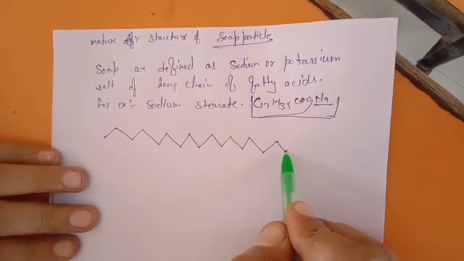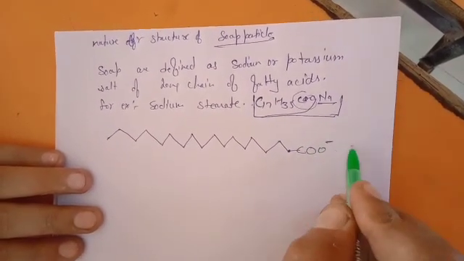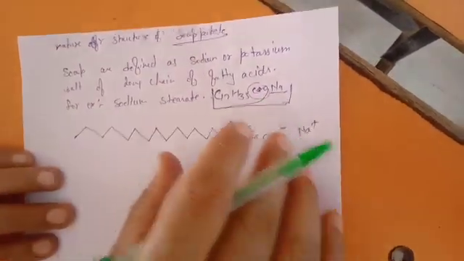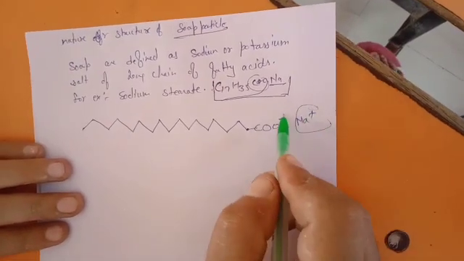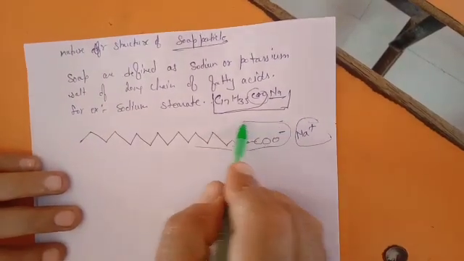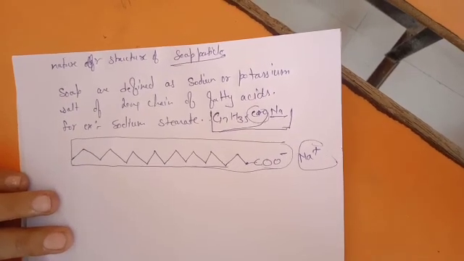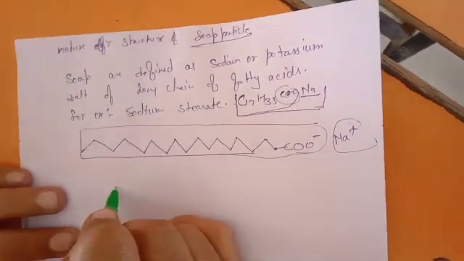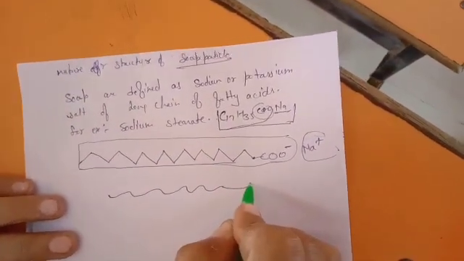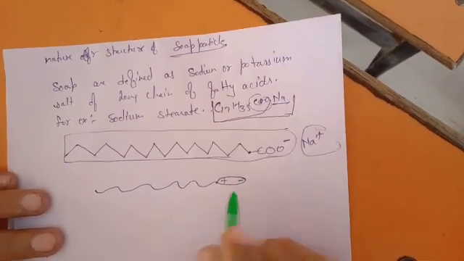Now I am drawing the COO part here, COO negative, sodium positive. When you dissolve this in water, the sodium ion gets dissolved and separates. This is represented in this manner: this is the long chain of fatty acid, and this end has the positive and negative charges we are defining here.